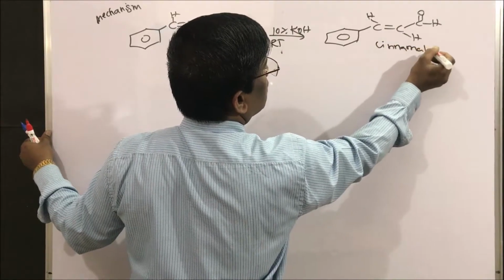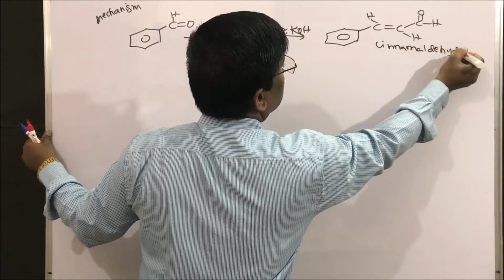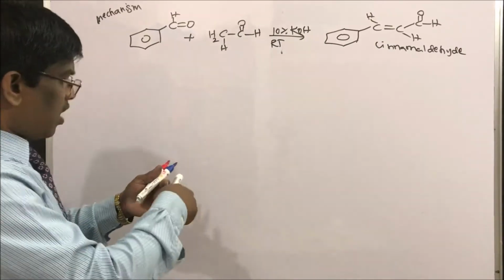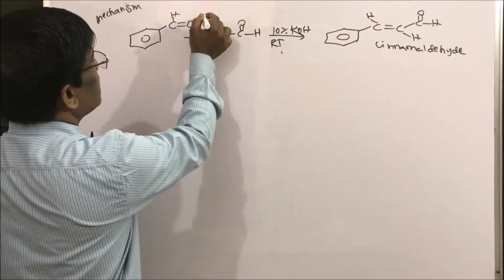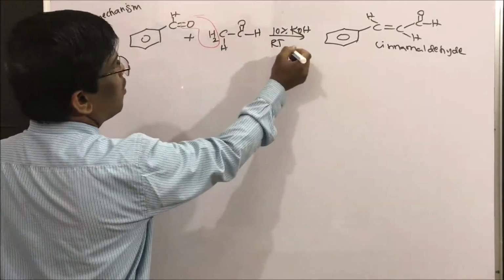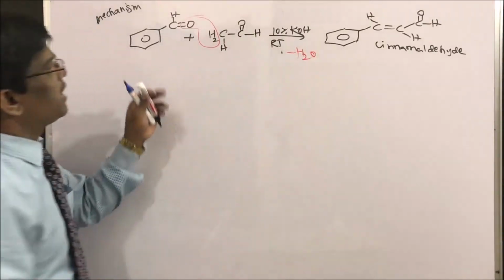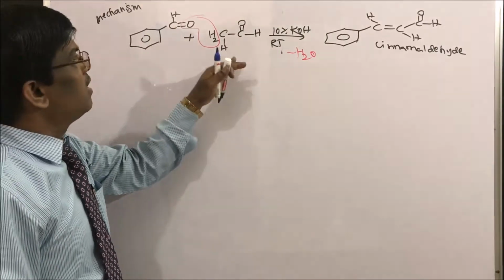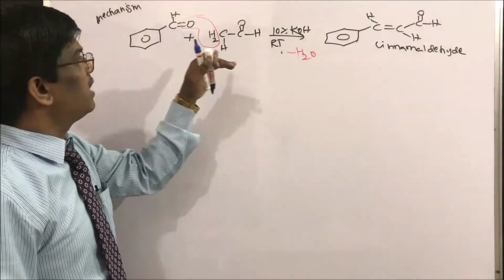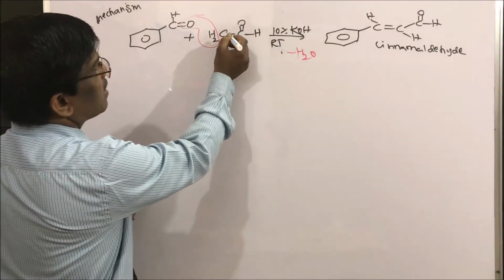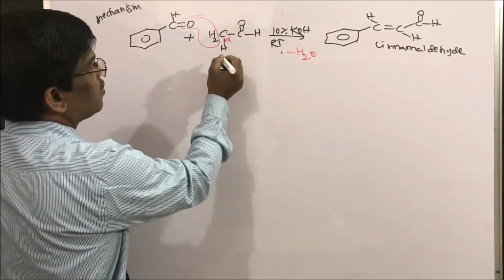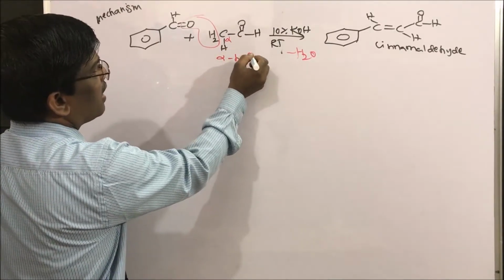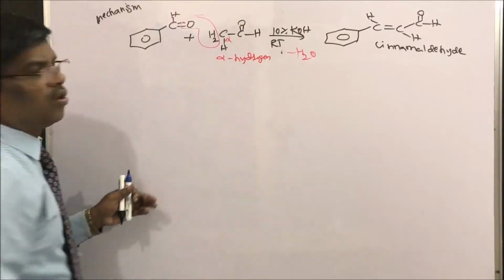Cinnamaldehyde. Yes, students, so what is happening overall in this reaction? Simply take out a water molecule from the starting materials. The oxygen is from benzaldehyde, and the hydrogens are taken from the aldehyde portion. These are alpha hydrogens. So alpha hydrogens are required to undergo this reaction.